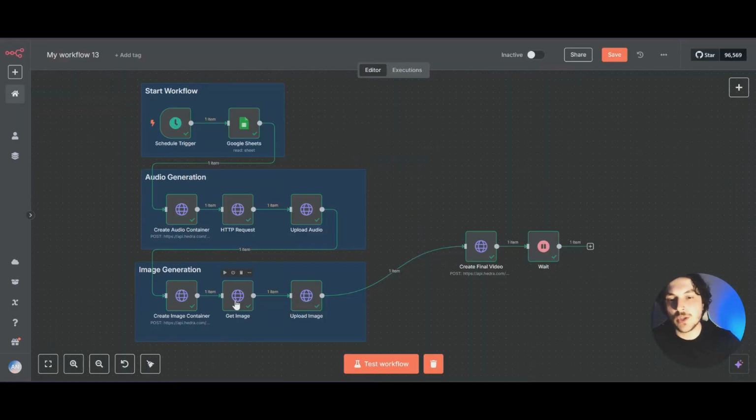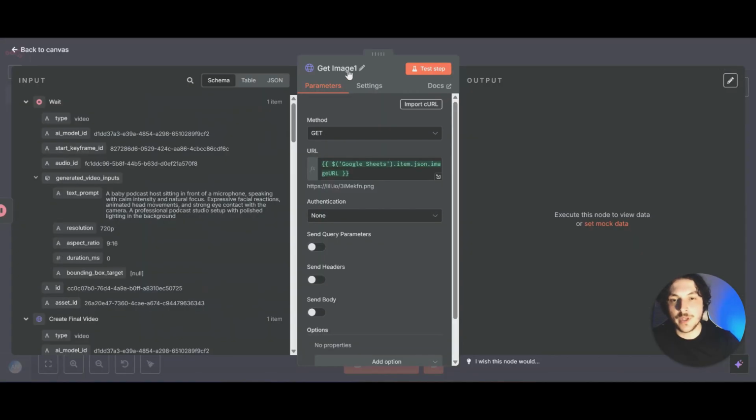And now for the next node that we want to add, we want to copy this get image. And we're going to paste it right over here by hitting Control V. We're going to connect it. We can open that up. We'll rename this to getFinalVideo.